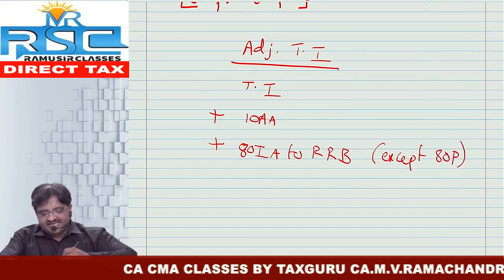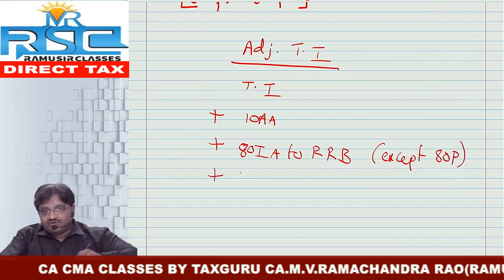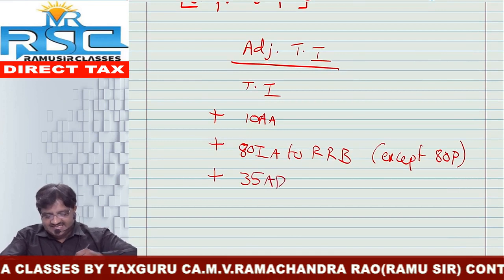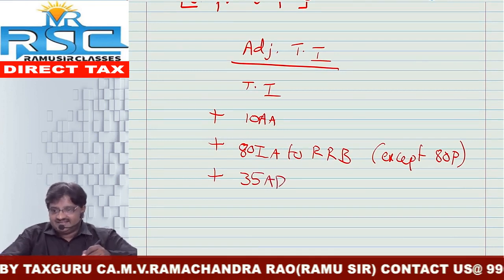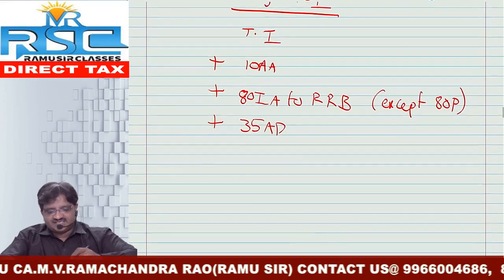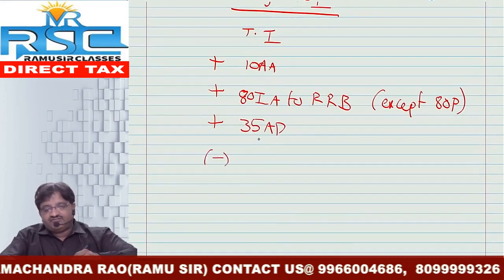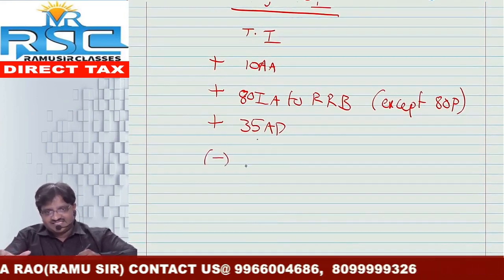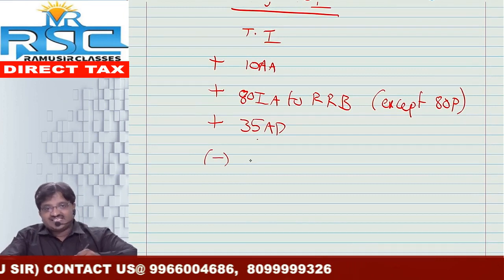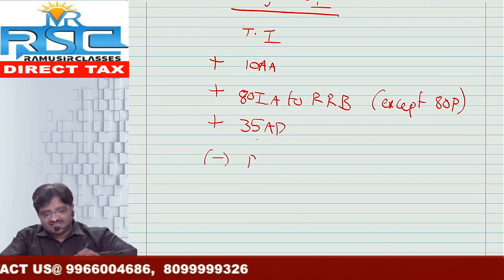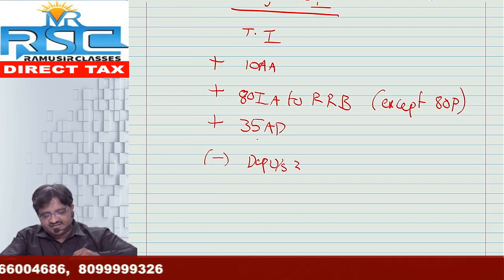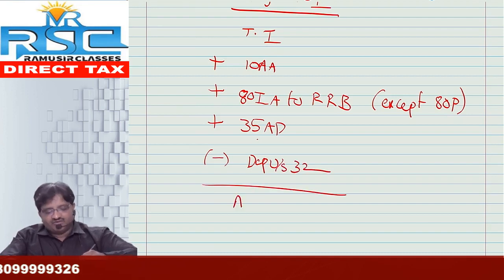Except ATP, we also need to add it back if any SSE has taken deduction under section 35AD, that is a deduction for specified business. And if you have added back this kind of expenditure deduction under 35AD, then the corresponding entry we need to do, that is nothing but depreciation under section 32, we need to provide. After that we will get the amount called adjusted total income.